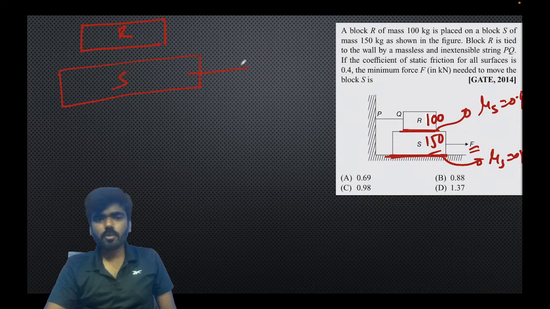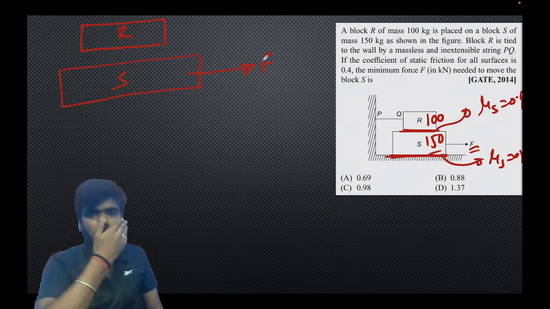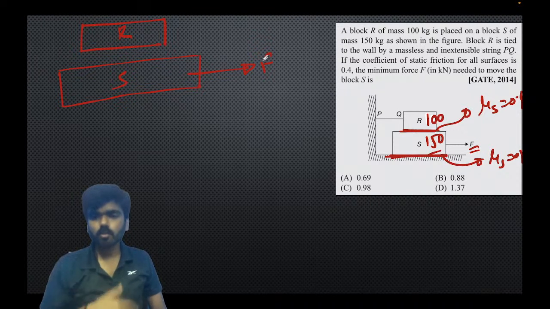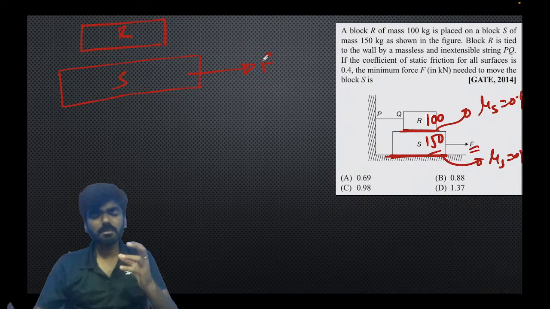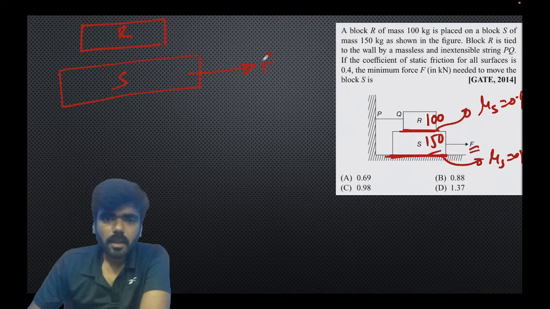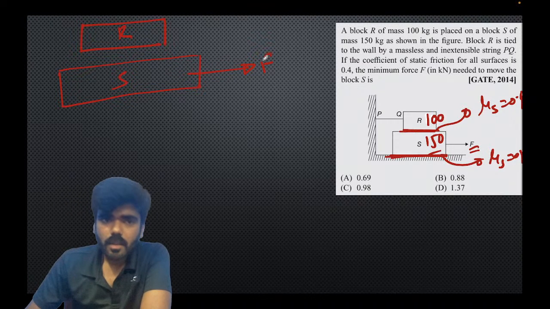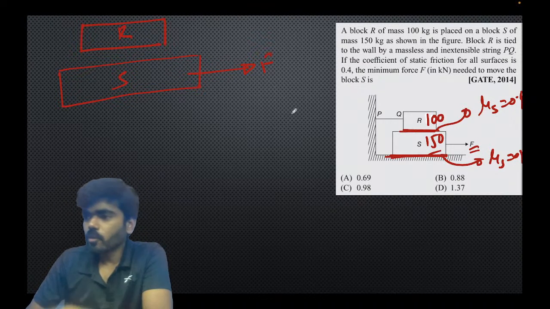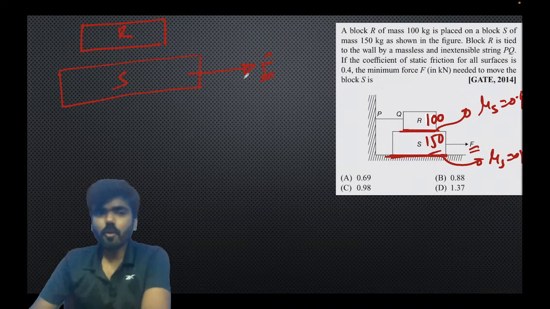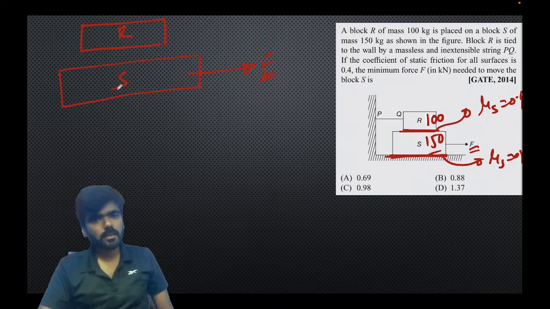Now a force F is applied on block S, and it is asking what is the minimum force F required to move the block S. देखिए कम से कम फोर्स कितना लगा सकते हैं S पे ताकि S मूव कर जाए. Now tell me one thing, from which contact forces is this force going to be resisted? Right? First of all, what is the tendency of the block S?